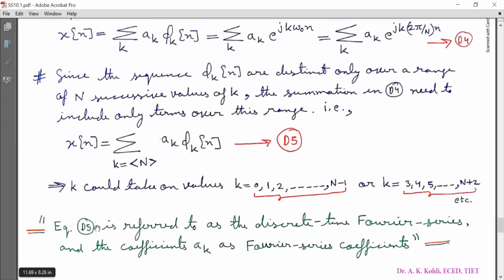Now equation D5 is referred to as the discrete time Fourier series and the coefficients a_k as Fourier series coefficients. So look at this equation. This equation is referred to as the discrete time Fourier series and the coefficients a_k as Fourier series coefficients. So this is very important.